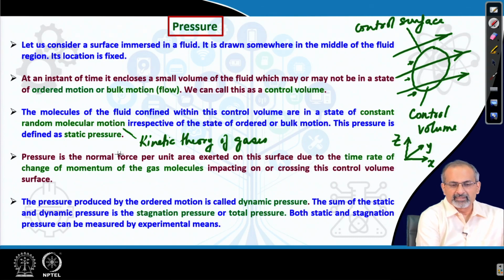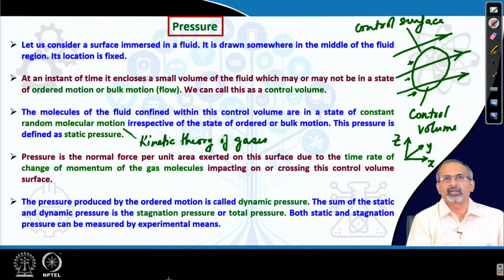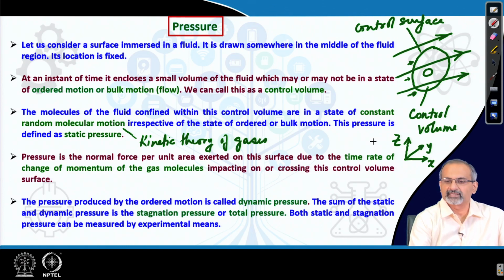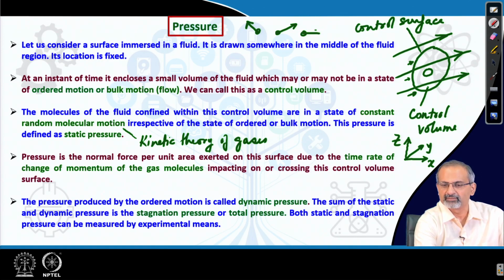And these random molecular motions occur irrespective of whether the fluid has a bulk motion or an ordered motion. Now, what do we mean by that? If we zoom very deep into this control volume, almost to the molecular scales, we would see molecules moving around randomly in different directions and often colliding with each other. But that does not mean that the flow overall has a velocity.